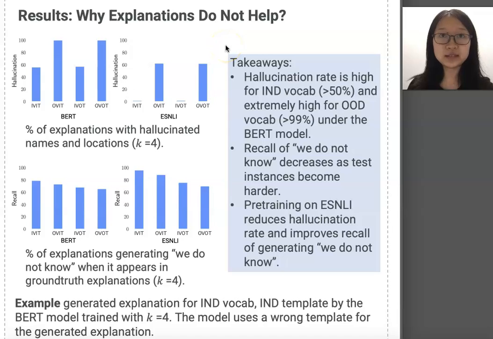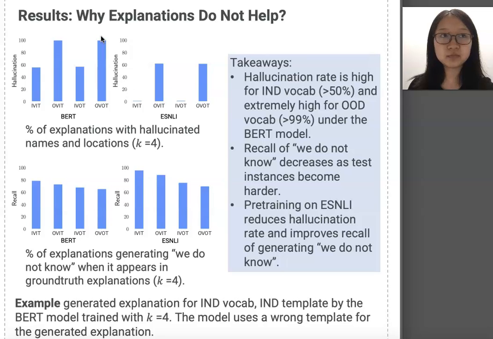Therefore, we ran 2 analyses on the generated explanations. The first 2 figures here show the hallucination rate of generated explanations under different test scenarios. To our surprise, the BERT model hallucinates names and locations more than half of the time, even for the IND vocab test cases, and the hallucination rate can be as high as 99% when the test vocabulary is out of distribution.